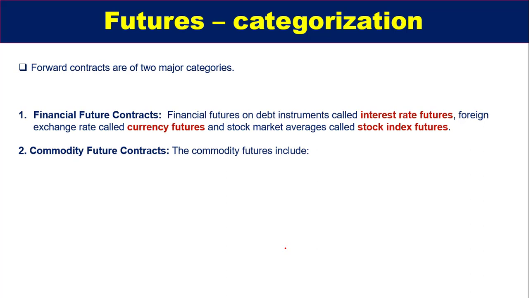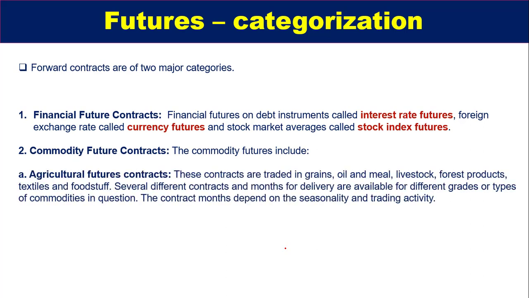So next one is commodity future contracts. Commodity future contracts generally include different types of contract. First one is agriculture future contract. These contracts are traded in grains, oil and meal and all the foodstuffs generally. And several different contracts and months for delivery are available for different grades or types of commodity in question. Majorly the contract months depend on seasonality and trading activity, because these are all food items, and food items depend on seasonality conditions. So that's why the contract is fixed based on the seasonality condition.